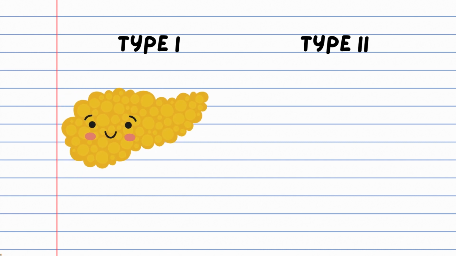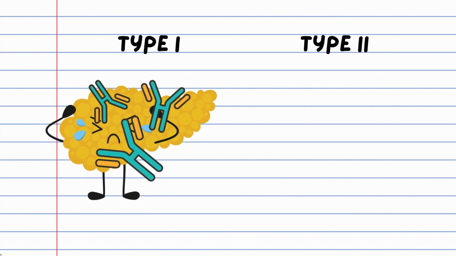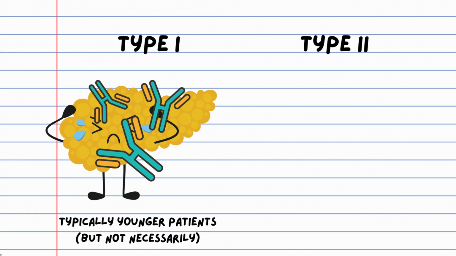There are two types of diabetes. Type 1 diabetes, representing about 10% of cases, is an autoimmune disease where the body produces antibodies, which are like angry immune system soldiers, to attack the cells producing insulin, which causes a deficit of the hormone. This is especially seen in younger patients, but can develop at any time in life.